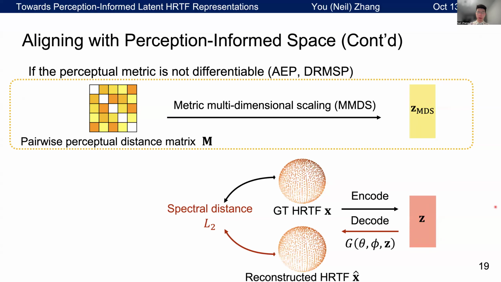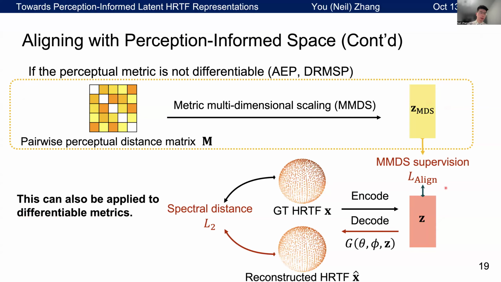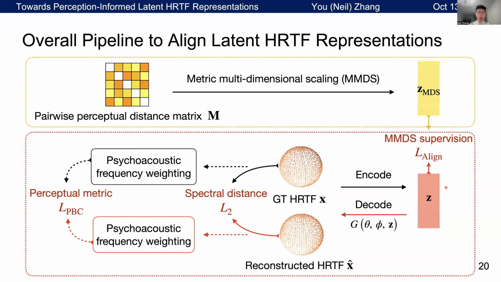Then we compute the L2 distance between the ZMDS and the Z. This provides the MMDS supervision, and we call this alignment loss. So please note that this method can also be applied to differentiable metrics. So overall, our pipeline is shown here, where we have 2 losses. First is the perceptual loss, but this only applies to PBC. And we have another alignment loss through MMDS supervision, and this applies to all the metrics we want to use.